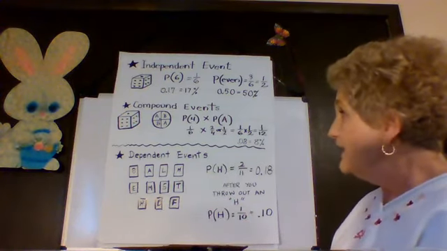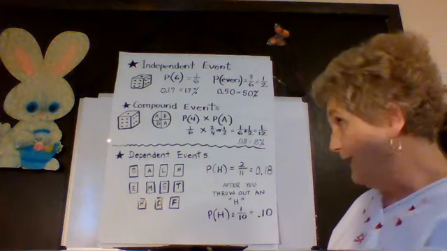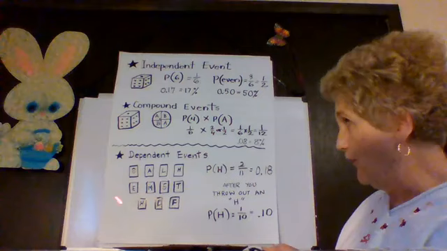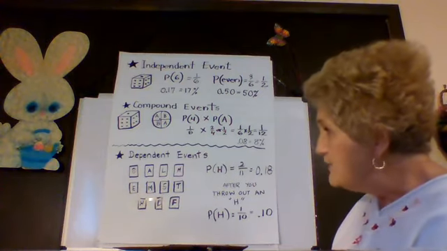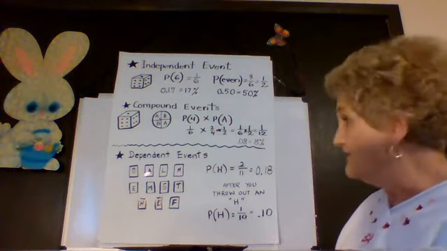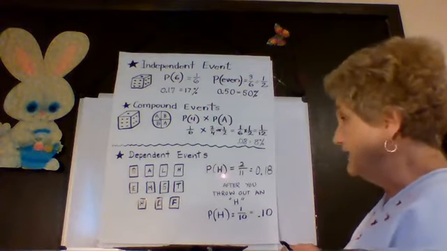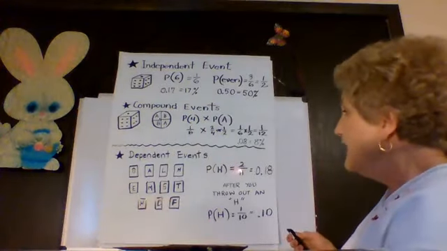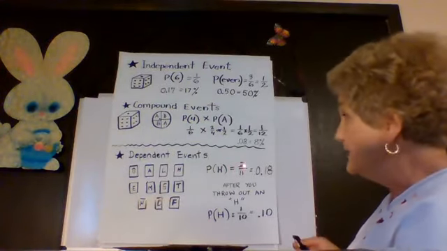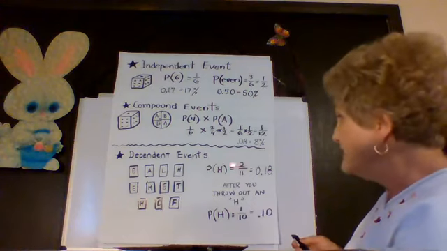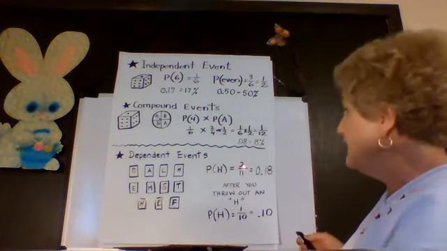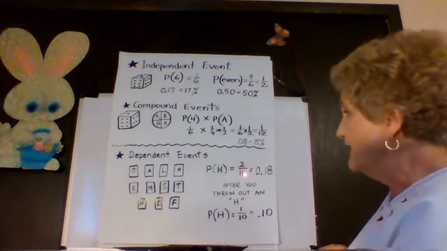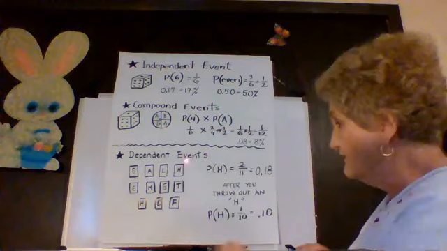Okay? Now there are dependent events sometimes. Okay? Let's look at these 11 cards I have, and I put different letters on them. Notice though I have an H here and an H here, so there's 2 H's in these 11 cards. If I want the probability of finding an H, if I just picked it out at random, it would be what? There's 2 H's, so it would be 2 possible favorable choices out of the total 11. And I plunked that in my calculator and I got 0.18. Okay, that's the probability, 2 out of 11, of getting an H out of all these 11 cards.